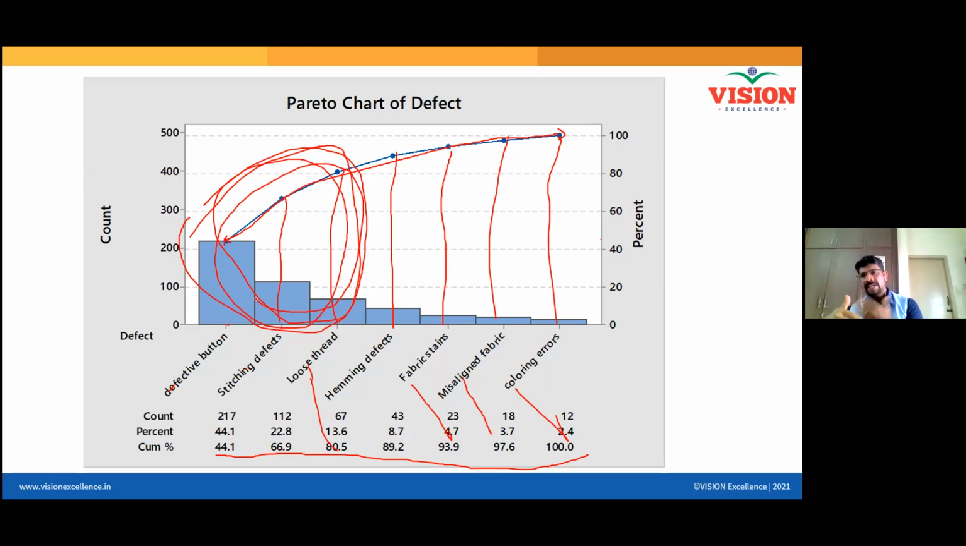Clear, gentlemen? We have still some part left in this Pareto. Is it clear? Shall I move to the next slide? Give me yes or no. Yes. Yes. Yeah, thank you. To focus on the problems